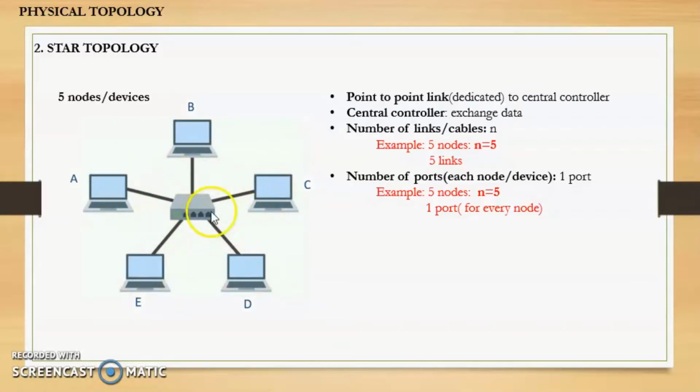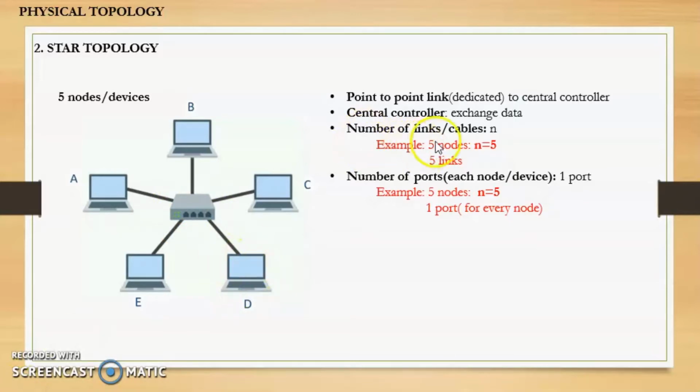Now this central controller which is used is mostly a hub, and a hub basically is a multi-port device which is used for connecting the devices. Now this central controller is used to exchange the data. Say for example, A wants to send data to D, then A will first send to the central controller and then the central controller will send the data to D.